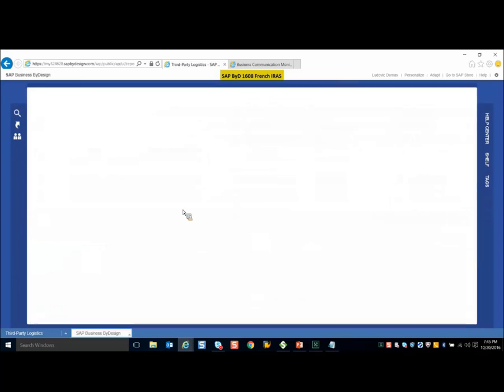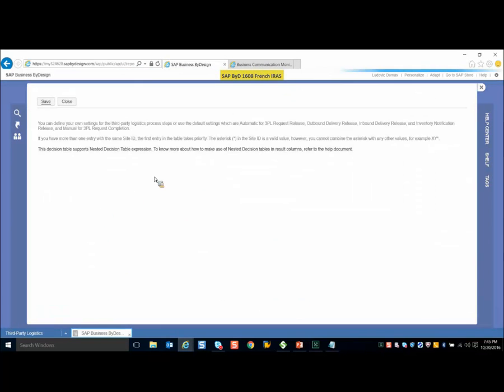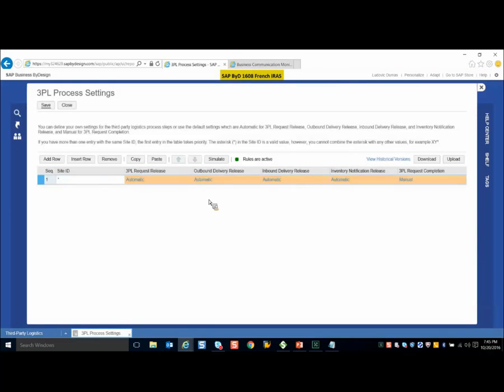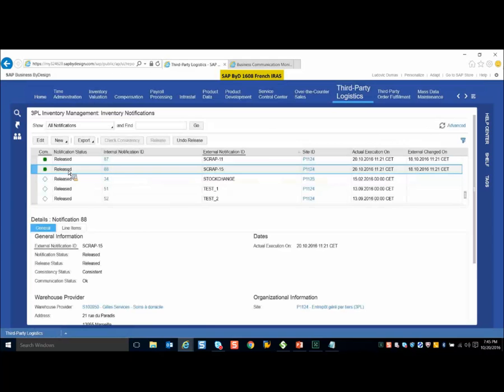Whenever I'm creating any document, you can see through the 3PL business process settings, because here we already maintain it as automatic. So whenever a document is created in the system, it is automatically released. Okay, so this is our notification.